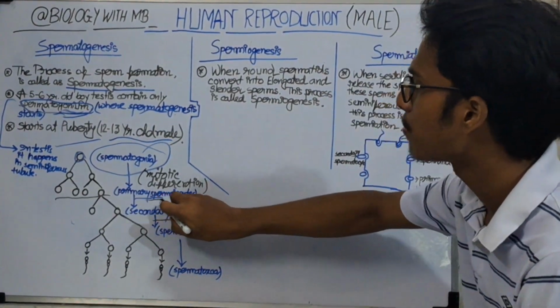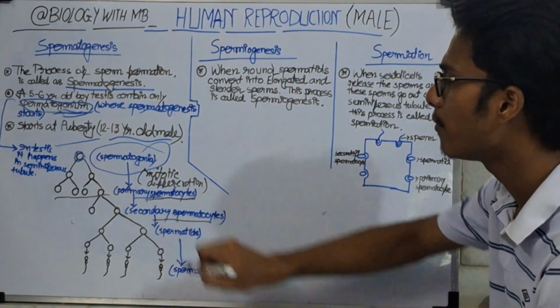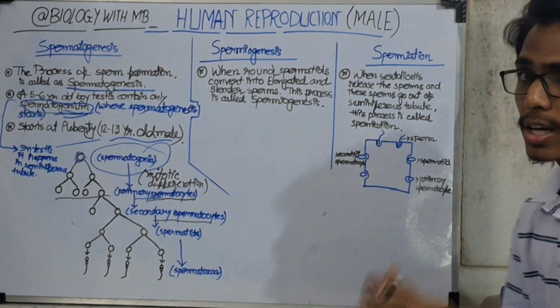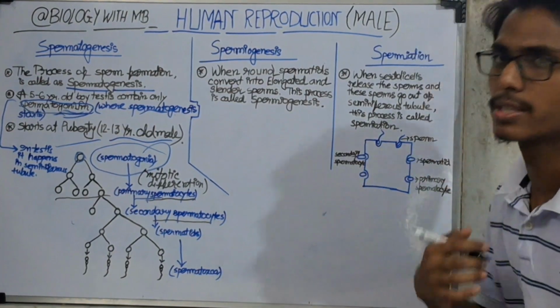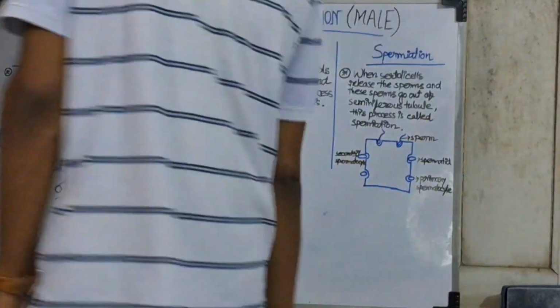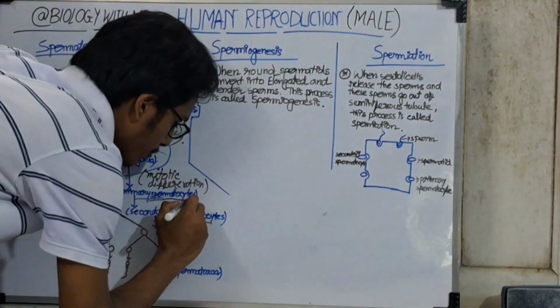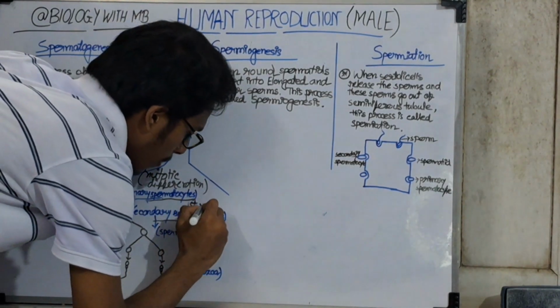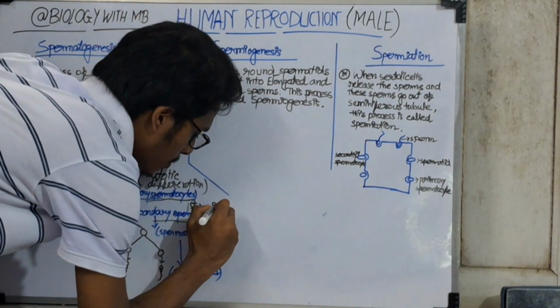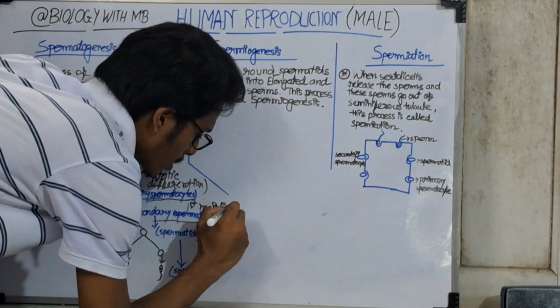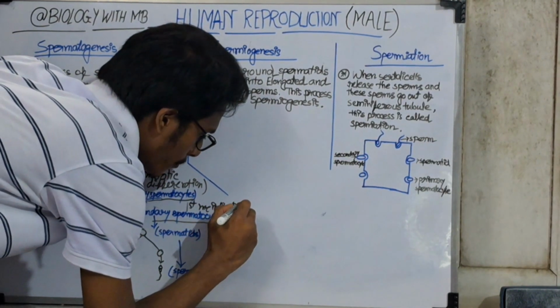Now we see the primary spermatocyte converting into a secondary spermatocyte. By what process does it happen? It happens by the first meiotic division. In the next stage, the secondary spermatocyte converts into spermatids, and it happens by the second meiotic division.